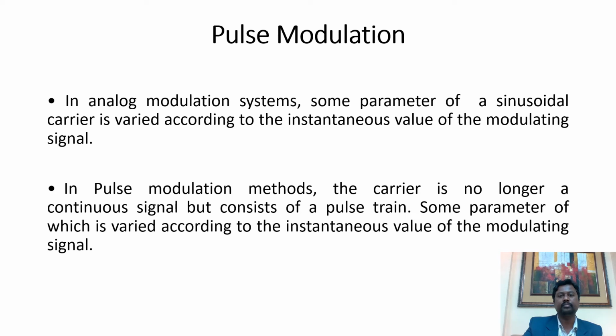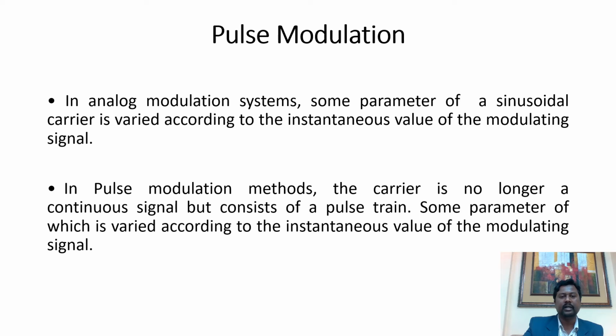Here, in case of pulse modulation, the carrier is a train of pulses. The pulse has three parameters. One is amplitude, the other is width, and the third is the position between two consecutive pulses. These three parameters will be made to change to generate different types of